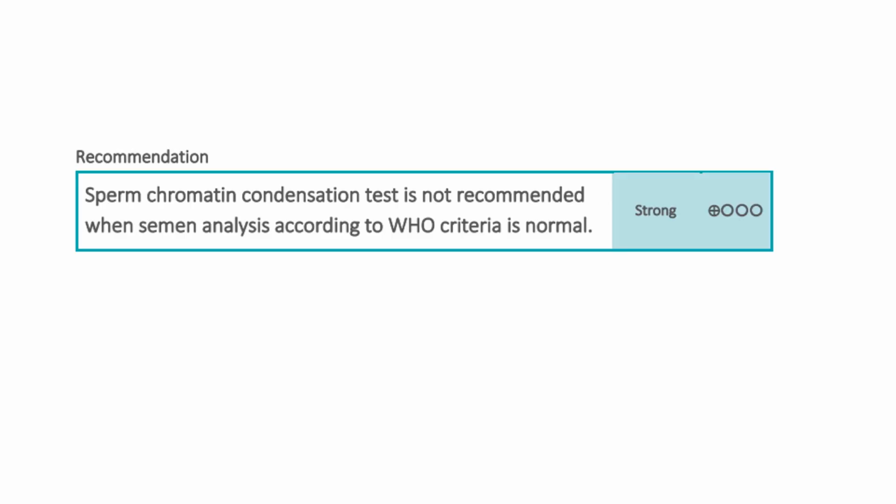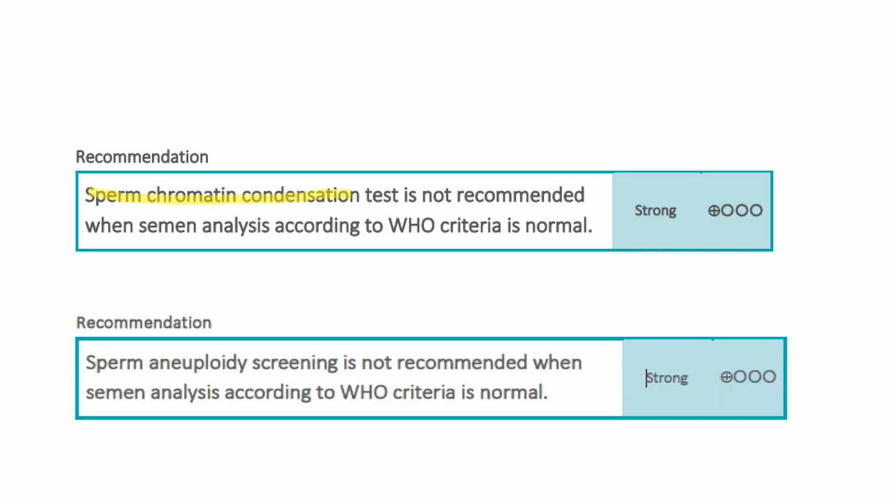Also, there is insufficient evidence for sperm chromatin condensation test if the semen analysis is normal. Sperm aneuploidy test is also not recommended if the semen analysis is normal.